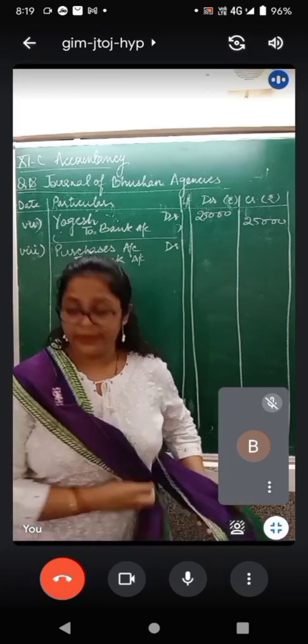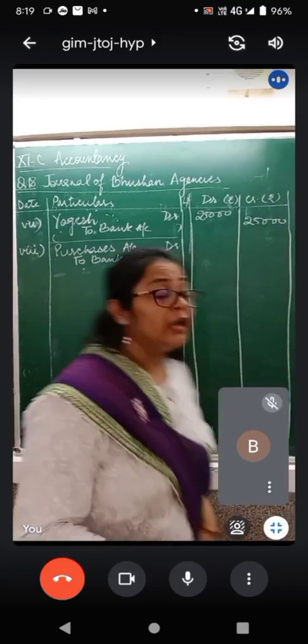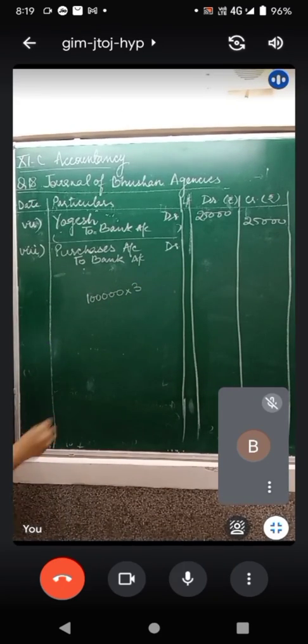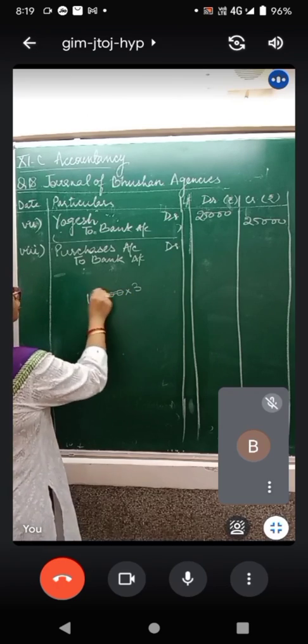Now since this is a trade discount, we are not going to enter this. And we availed a discount of 3%. Now find out 3% of 1 lakh. 1 lakh into 3%. Now how we do it? Just remove 2 zeros and multiply with 3. 3,000. Now 1 lakh minus 3,000, 97,000. Right?